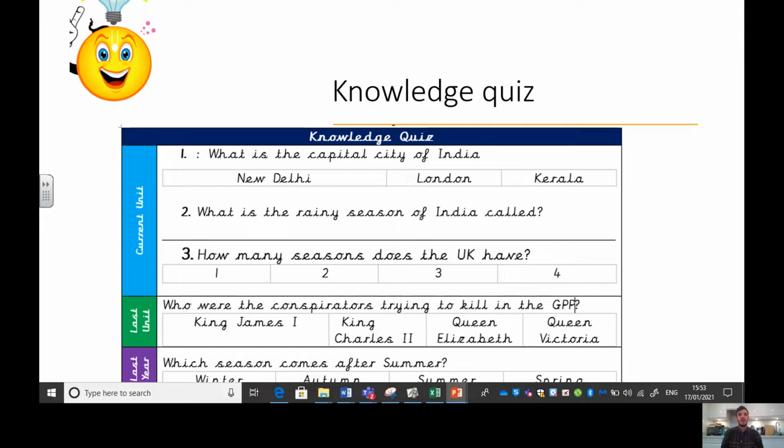Okay. Let's start with our knowledge quiz. Question 1. So you're going to tell me this through the computer. What is the capital city of India? Is it New Delhi? Is it London? Or is it Kerala? What is the capital city of India? Tell me through the computer now. Well done if you said New Delhi.